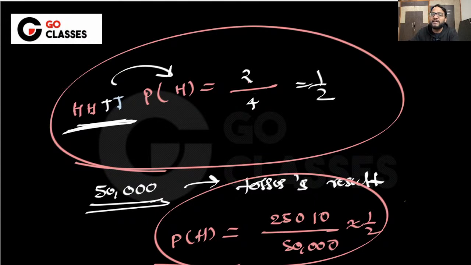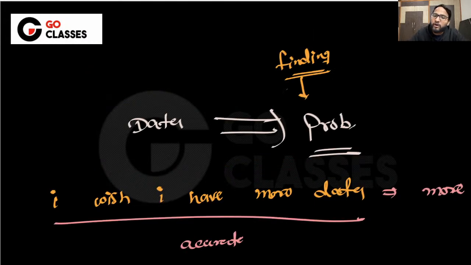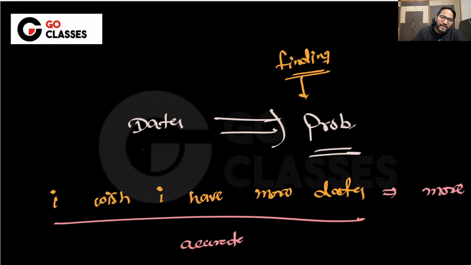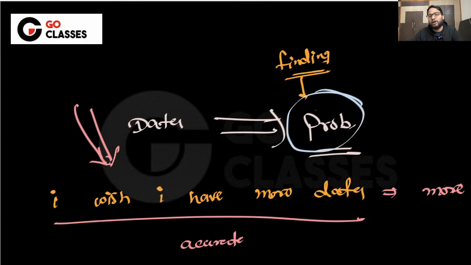See, the thing here is that you don't know the probability, right? And then you are going to find the probability. And how can you find the probability? The more data you have, the more accurate you will be. Now you might definitely guess that's why there are companies which are hungry for your data, right? Because the more data they collect about you, the more accurately they can train their machine learning models. Why? Because the more accurately they can predict this probability,